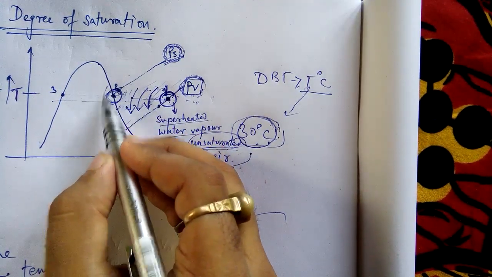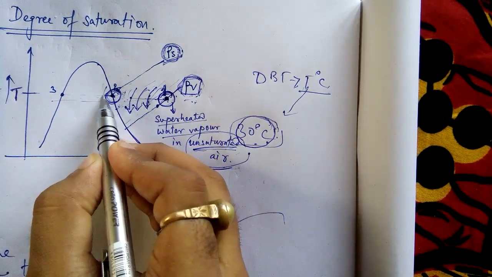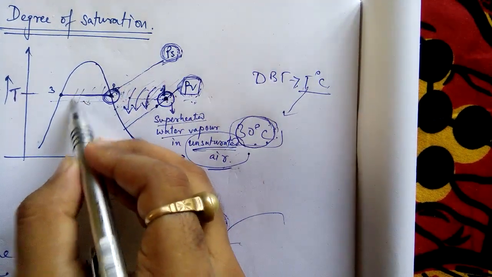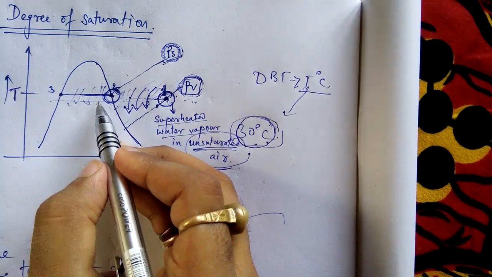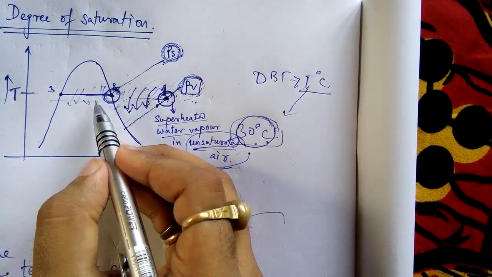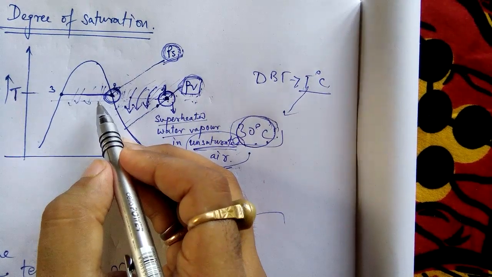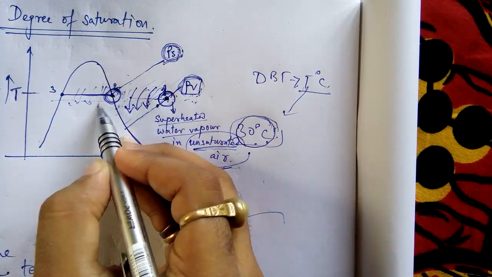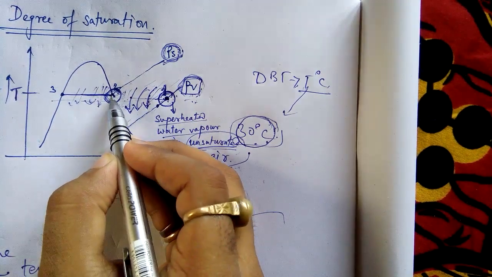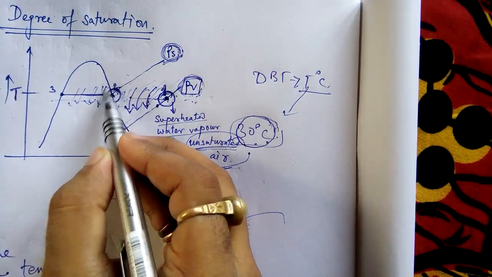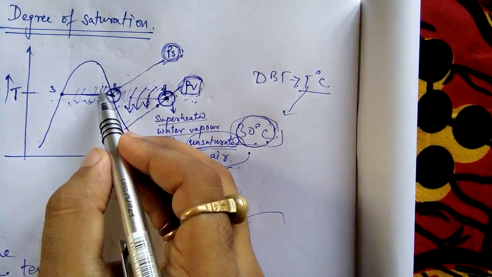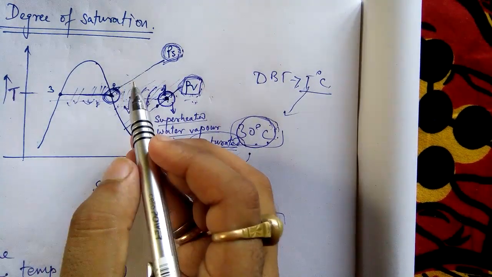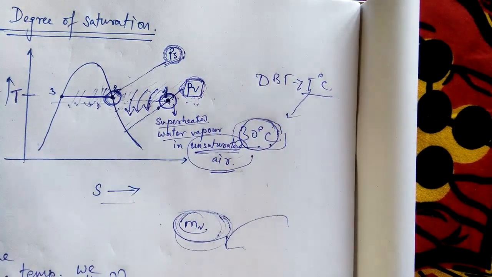If you add more water vapor, what will happen? Condensation will take place. That means a phase change will take place. At 30 degrees Celsius, I cannot hold any more moisture. This was my degree of saturation. If you add more moisture at 30 degrees Celsius, then condensation will take place, and the water vapor will come down in the form of water droplets, maybe in the form of dew. Okay, this concept is clear.